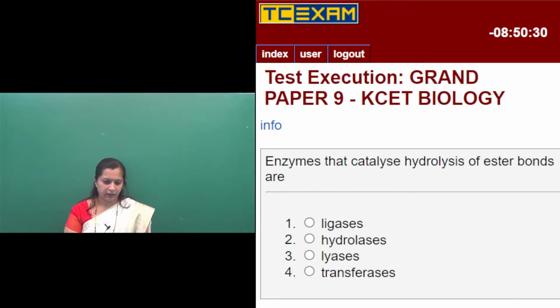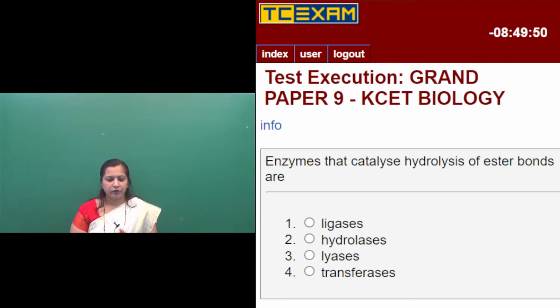Question number 31, enzymes that catalyze hydrolysis of ester bonds are called. First option ligases, second option hydrolases, third option lyases, fourth option transferases. Enzymes are categorized based on the reaction that they catalyze into 6 groups: oxidoreductases, ligases, lyases, transferases, isomerases and hydrolases.